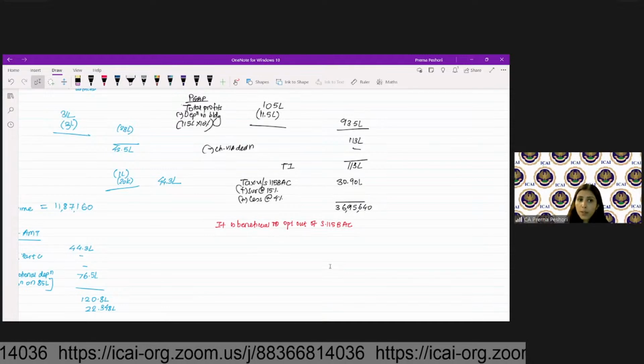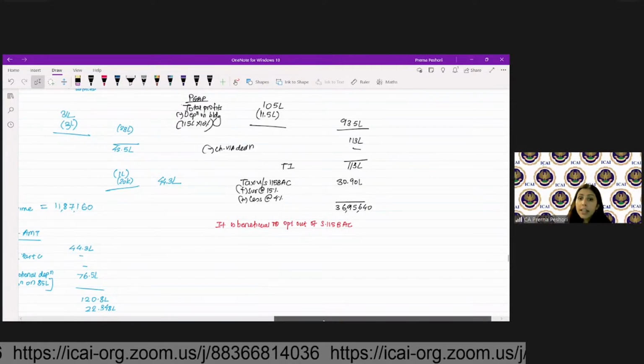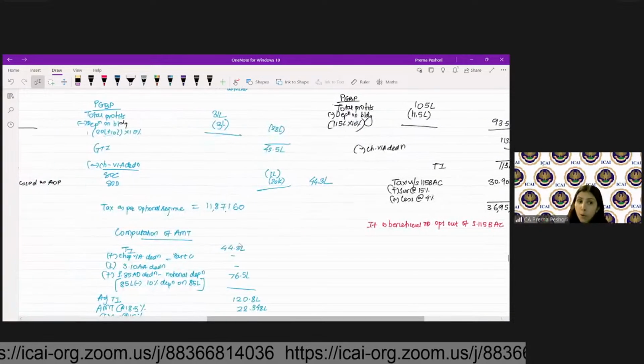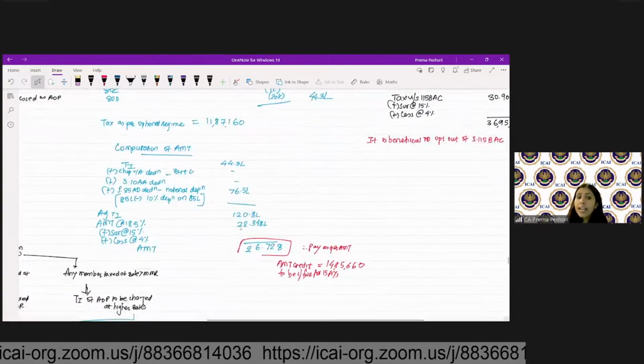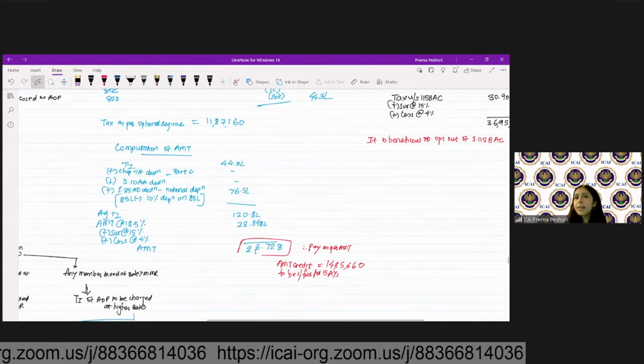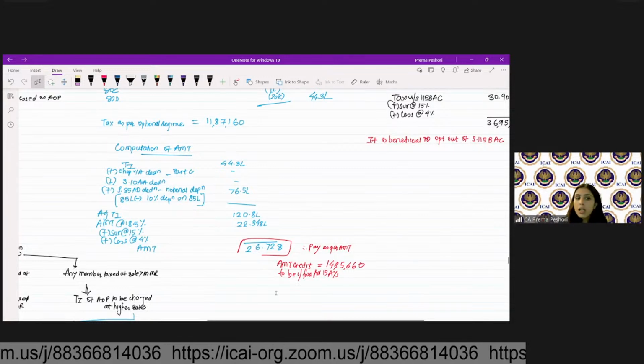If you go as per 115 BAC, the AMT will not be applicable, and in that particular case, it is 3695640. But if you go as per the old regime, AMT will be applicable, but AMT is also lesser than 115 BAC, so it is beneficial to opt out of 115 BAC.